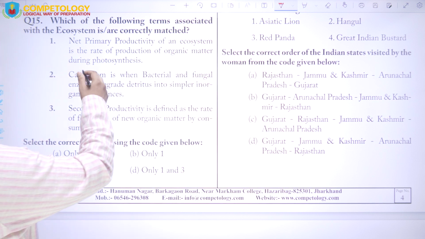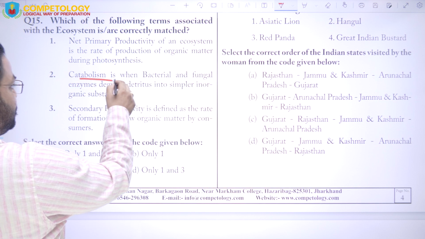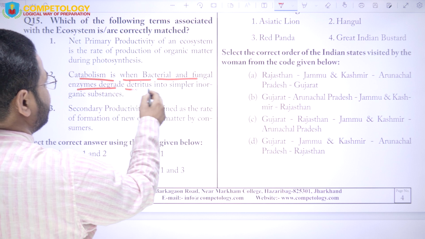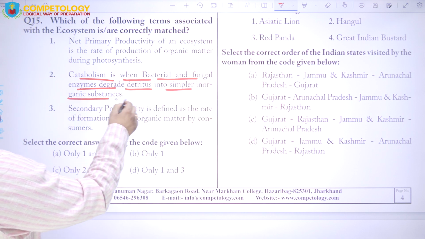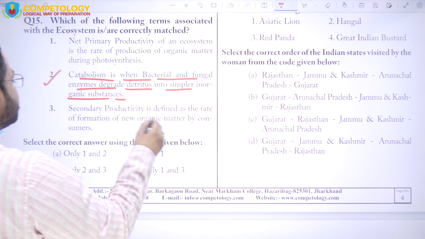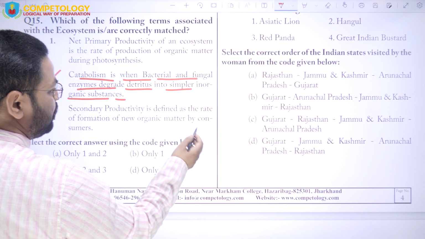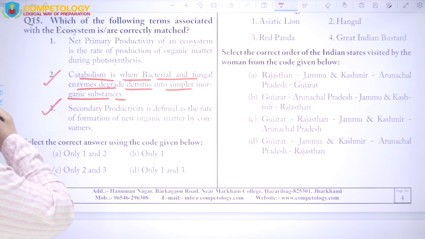So here it says net production, and next is catabolism, which is when the bacterial and the fungal enzymes degrade the detritus into simpler organic substances. So this is catabolism, a correct statement. Next is, secondary productivity is defined as the rate of formation of new organic matter by the consumer. This is also correct, secondary productivity.